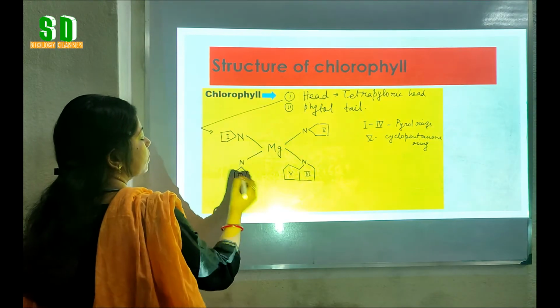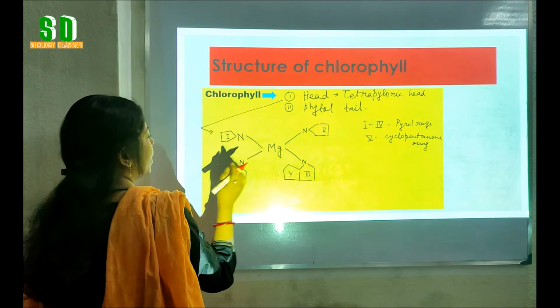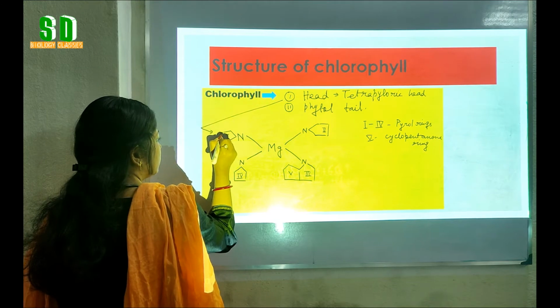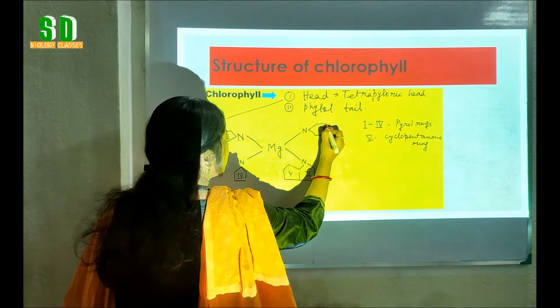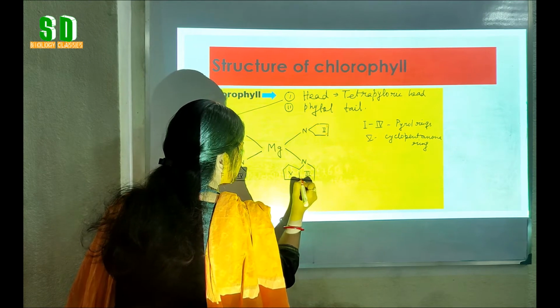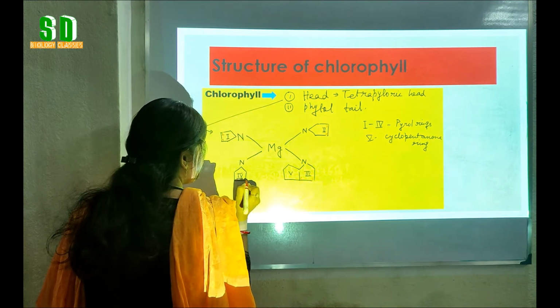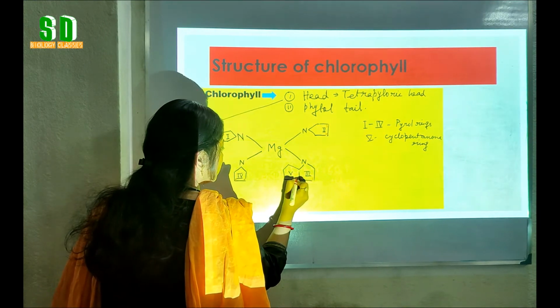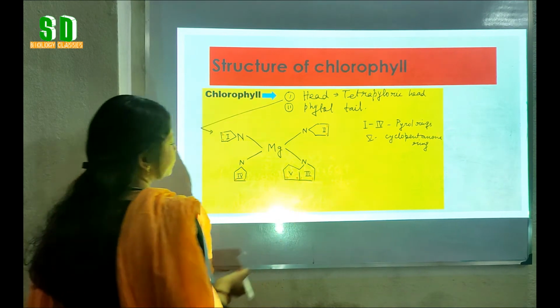Now the position of the carbon in the pyrrole ring. This is 1, 2, 3, 4, 5, 6, 7, 8 and 9, 10.